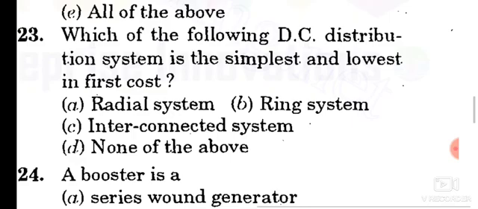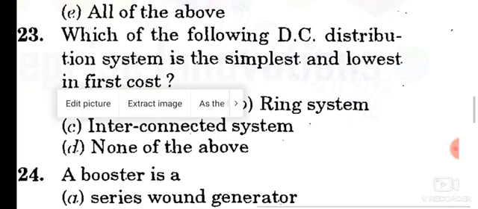Which of the following DC distribution, not AC, it is DC distribution system, is the simplest and lowest in first cost? Option A is the correct answer. That is radial system. Move to the next question.